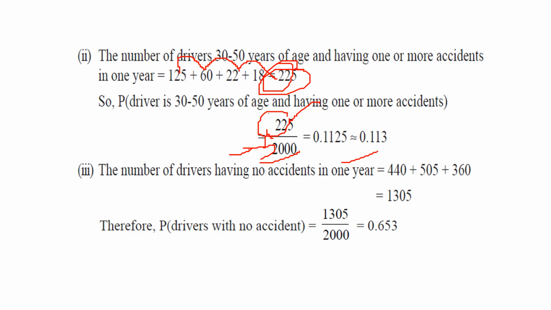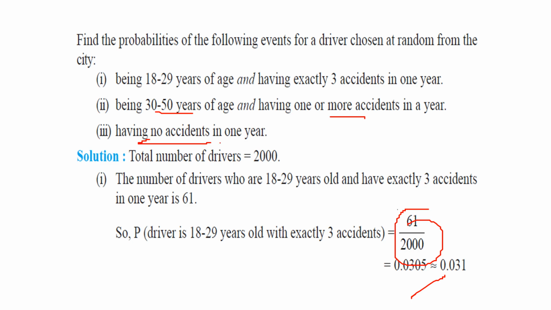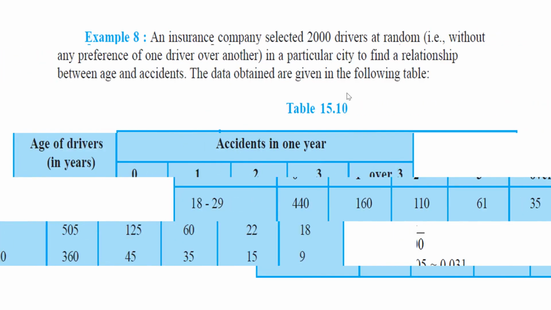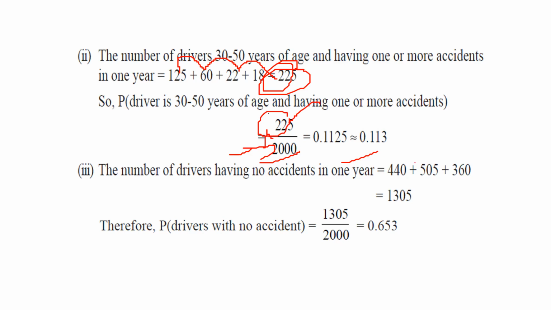Now the third one is having no accident in 1 year. So no accident in 1 year, 0. That means 0 accidents. So all these have to be taken care of. So 440, 505, 360 we have to add. This is 1305 by 2000. This is 0.653.